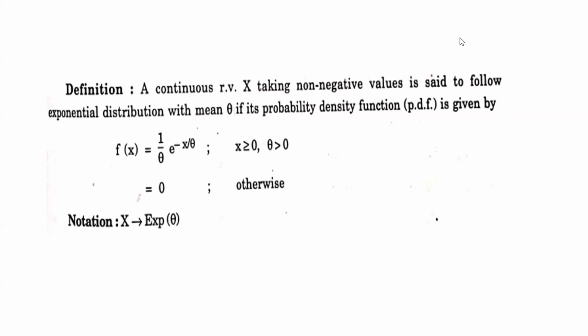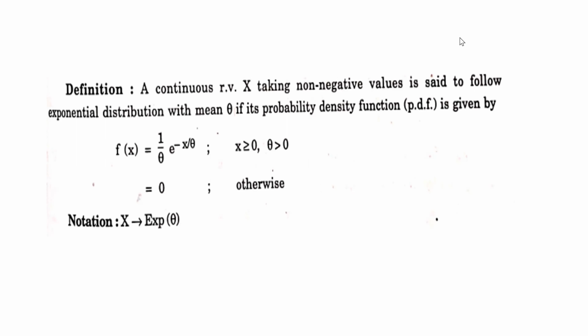So here, the probability density function is given by 1 upon theta e raised to minus x by theta, for x positive, because unless and until we take x positive, it won't converge, correct? If you take that x value as negative, then it will keep on increasing and go to infinity. But here you can see that it goes to 0 when x tends to infinity, correct? So here we have f of x as 1 by theta e raised to minus x by theta, and theta is strictly greater than 0, and x is greater than or equal to 0.